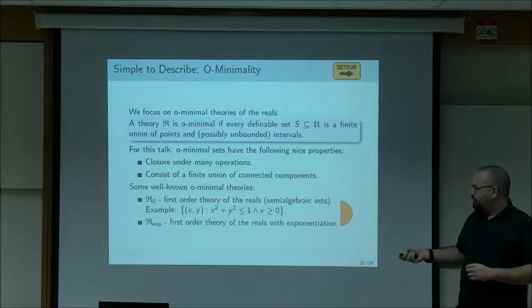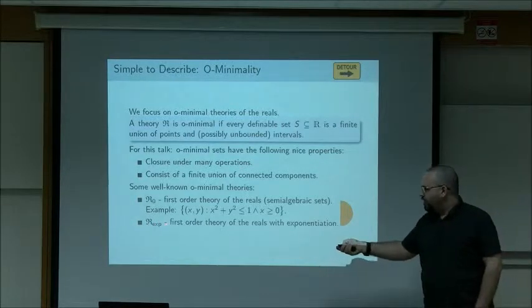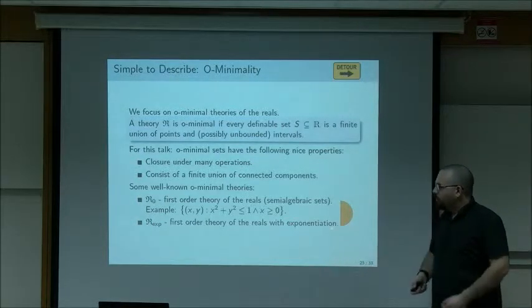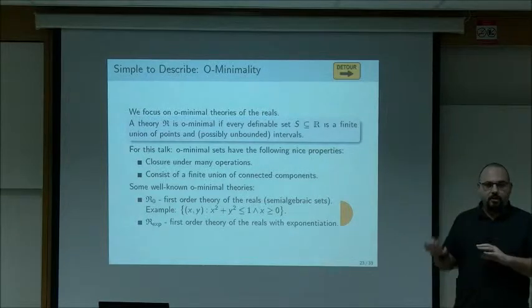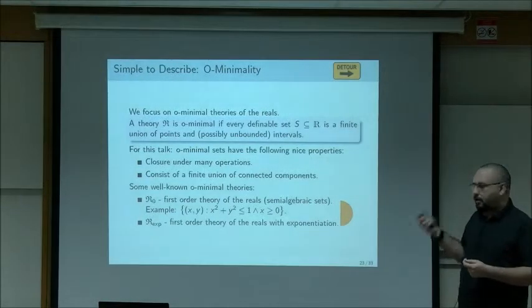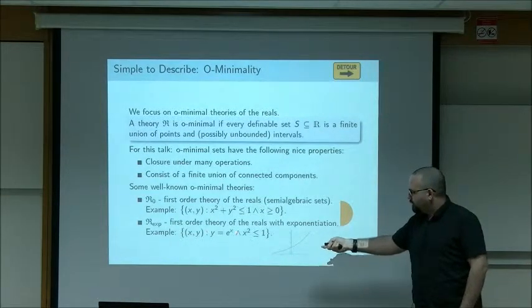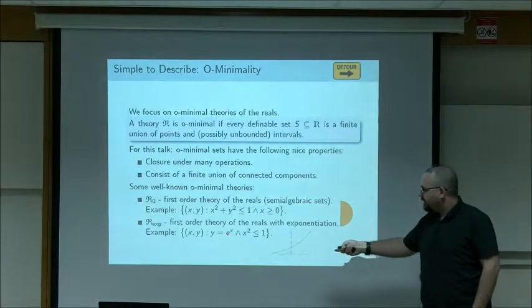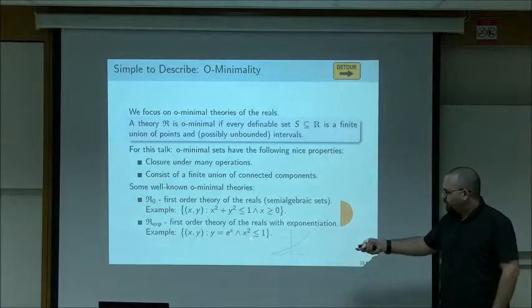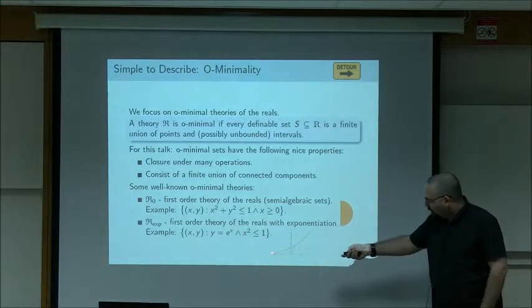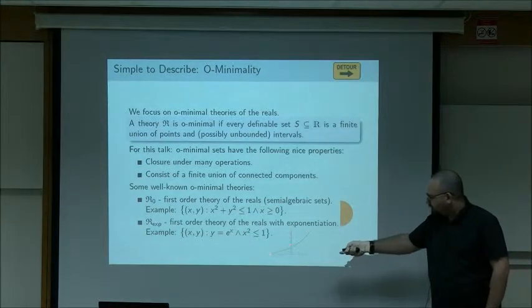Another example which you might have seen is R exp, the first order theory of the reals with exponentiation. So the same thing, I allow polynomial equalities and inequalities, and also the exponential function. For example, the set of points x, y, such that this exponential equality holds, y equals e to the x, and x squared is at most 1, a polynomial inequality. This defines the graph of the function e to the x between -1 and 1.